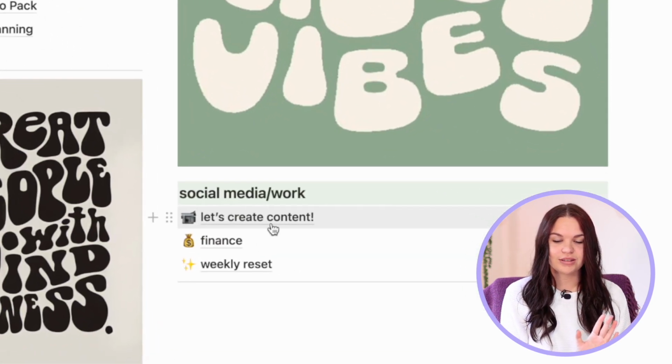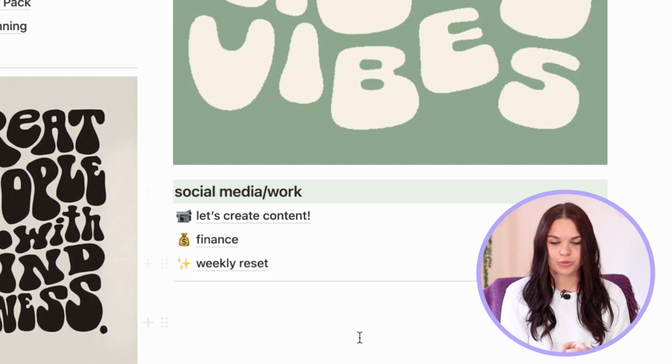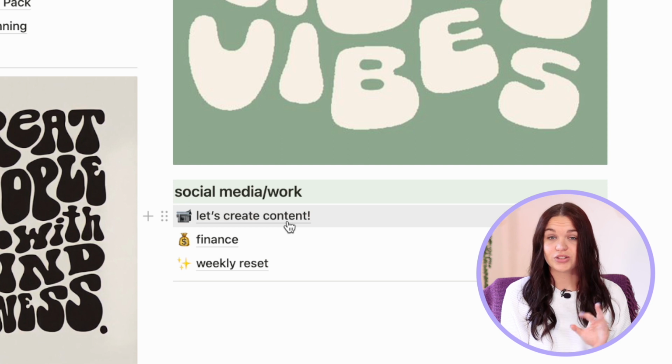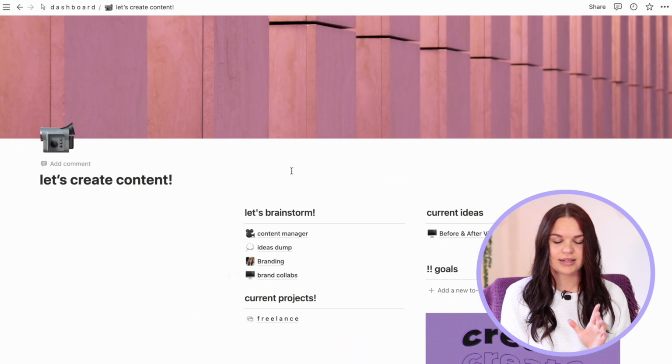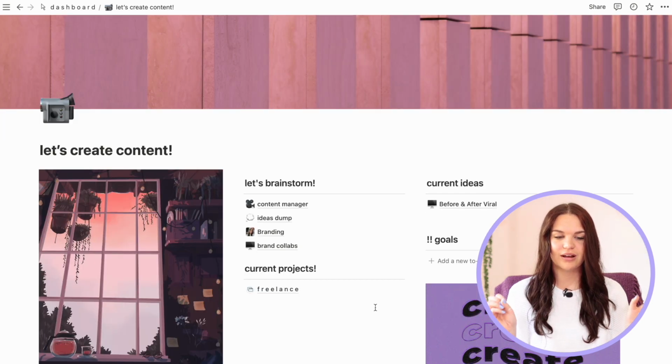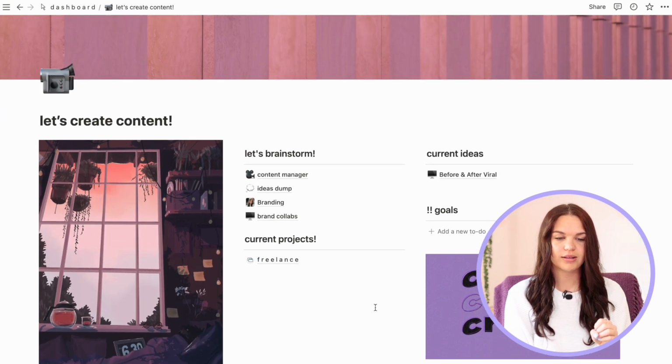We're gonna go to this section here, which is social media / work. I have 3 different pages here, but the one we're gonna be focusing on is let's create content. So we're gonna go in there, and again, like I said, this is mostly gotten from the other creator, her setup that she had. This is the first section in that let's create content page.